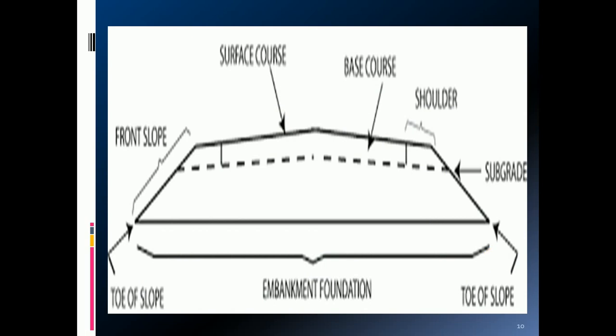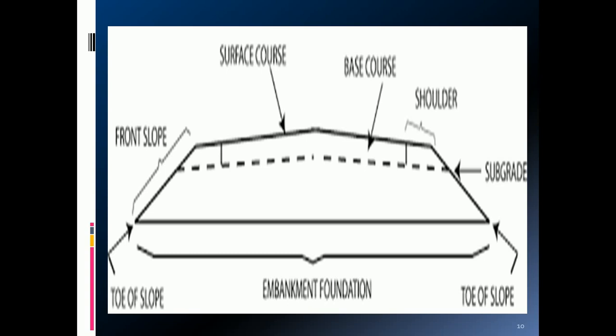If you look at the typical section of any highway, you will find the lowermost layer is the embankment. Usually the highway is designed and constructed such that the formation level is above the general ground level and also substantially above the highest water table. Therefore, the vertical alignment of the highway is planned in such a way that generally the pavement is laid over an embankment.